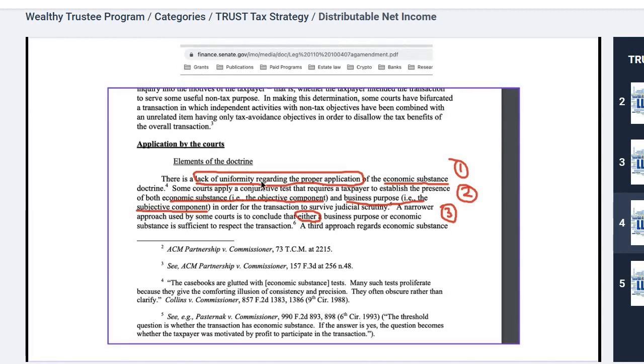There's a lack of uniformity regarding the proper application of the economic substance test. Some courts require a conjunctive test, which means that it is an objective test, that you have to show some economic benefit. This means that the property that's in the trust, the securities, the crypto, the house, the investments, the vehicle, whatever else is in the trust is real. It's making a difference out there in the economy. And in your case, yes, it's your property.